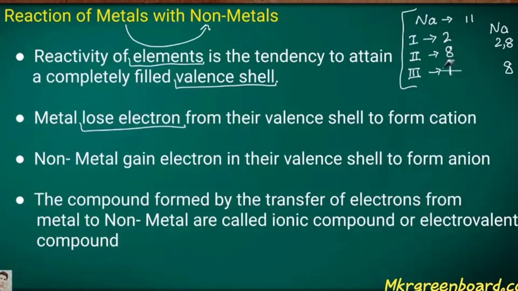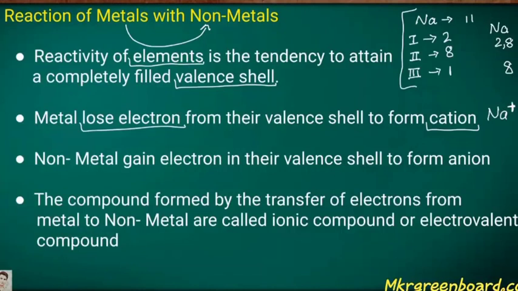Here you can see sodium is a metal. So sodium loses the one electron, so it forms a cation because it loses the one electron. So it is Na+.